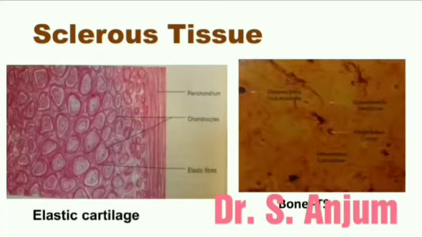Cartilage appears in those areas where both rigidity and elasticity are required. And bones form a rigid framework of the body. The bone consists of an outer compact part and inner spongy part.